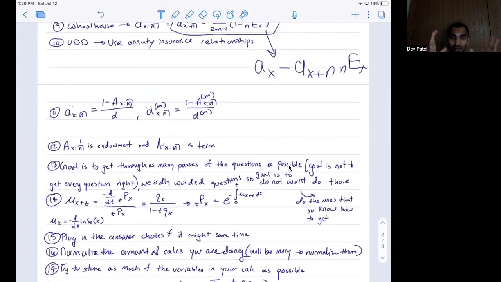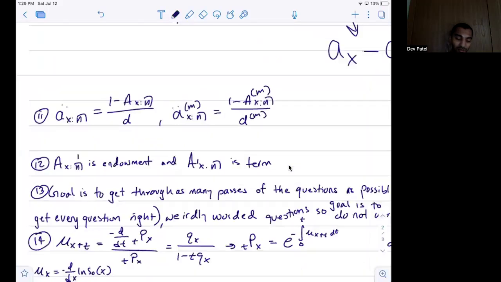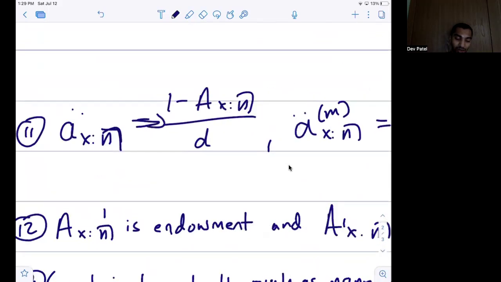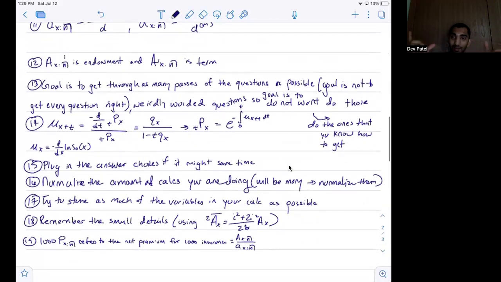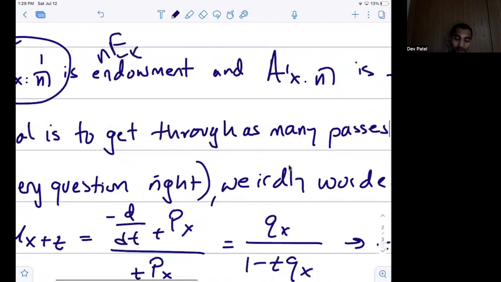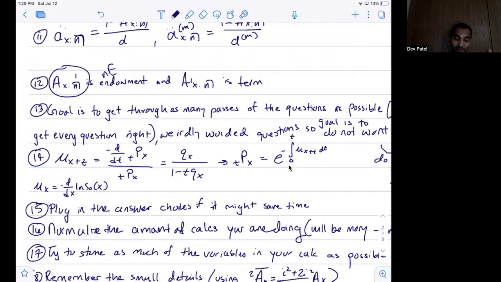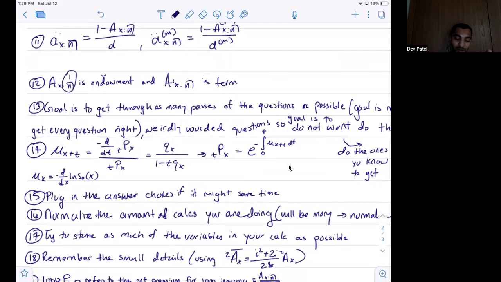So whenever you have really any type of annuity, where it's either monthly or whether it's a term, you want to connect that to insurance. One of the symbol topics I want to go over is A_{x:n} with the 1 over the n, which represents endowment, or nEx, right? And then A_{x:n} where the 1 is over the x represents term. So these are very similar symbols that are very easy to mix up. We want to make sure we don't do that. And you remember that if the 1 is above the n, it's endowment. If the 1 is above the x, it's term.